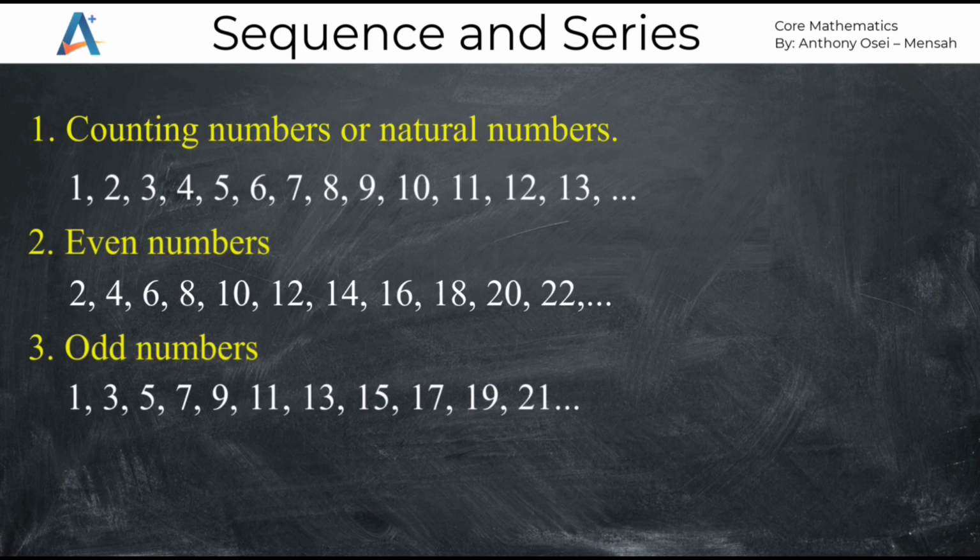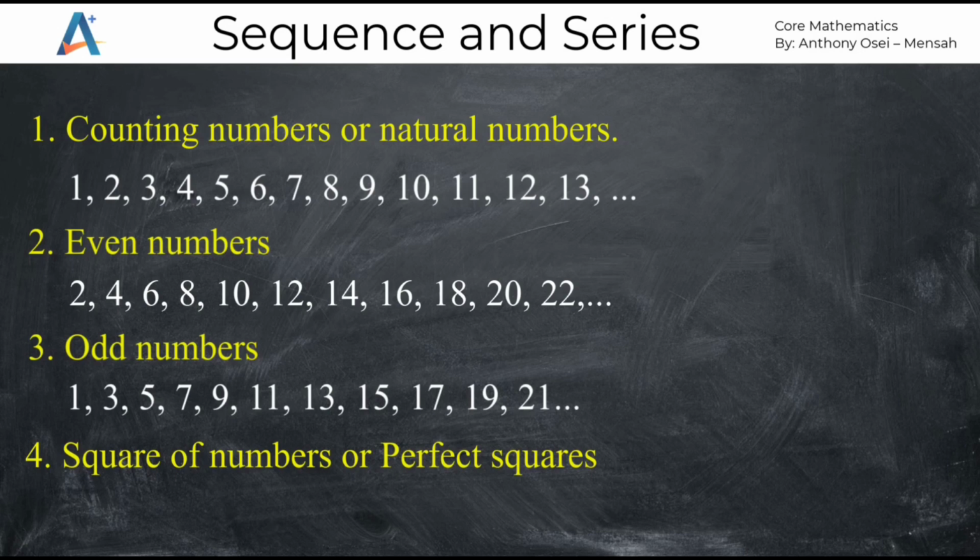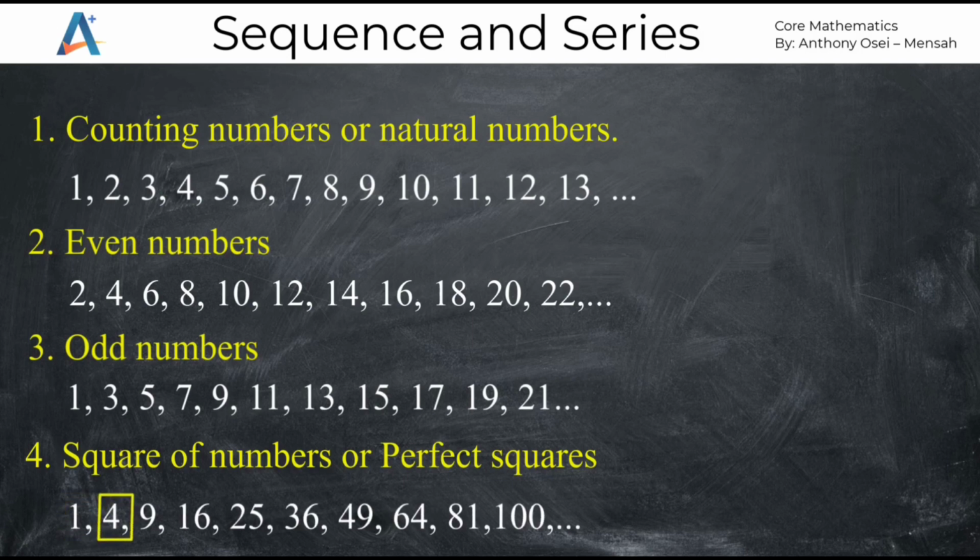Also, another common type of sequence is the square of numbers, or popularly referred to as perfect squares. Now, perfect squares are numbers that can be written in their square format. It means that those numbers can be converted into a square. So an example can be 1. 1 can be converted into 1 squared. 4 can be converted into 2 squared. 9 can be 3 squared. 16, 4 squared. 25, 5 squared. 36 can be 6 squared. 49, 7 squared. And then we have 81 also as 9 squared. We have 100 also as 10 squared. So all these numbers are called square of numbers or perfect squares.